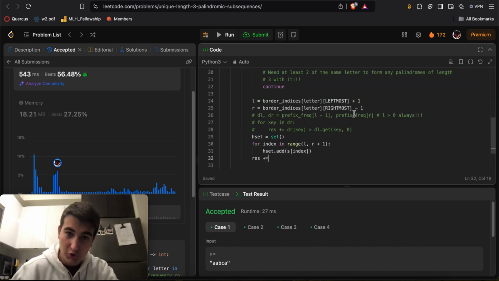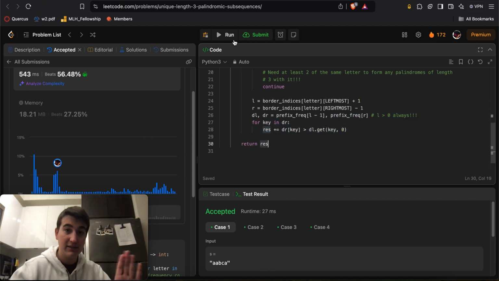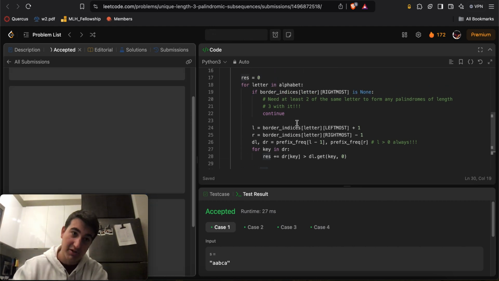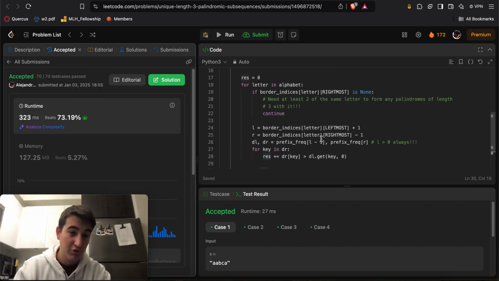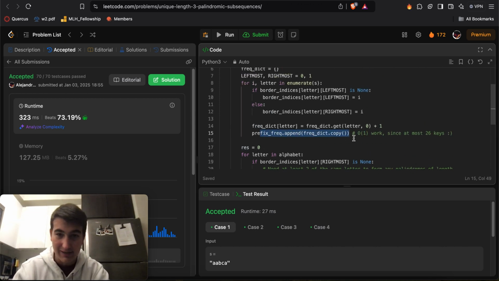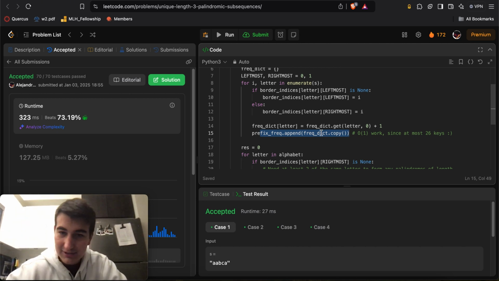It's just that I chose to do the prefix sums-ish route for this problem, because it made a bit more sense to me while I was coding it up. But technically, you could do this solution as well, where for every single letter in the alphabet, of which there's a constant number, you do O of n work. I chose to do O of n work at the beginning, but also abusing the fact that for the frequency dictionaries here, I can do .copy because 26 is a constant number of letters in the English alphabet, so this is constant work every single time.